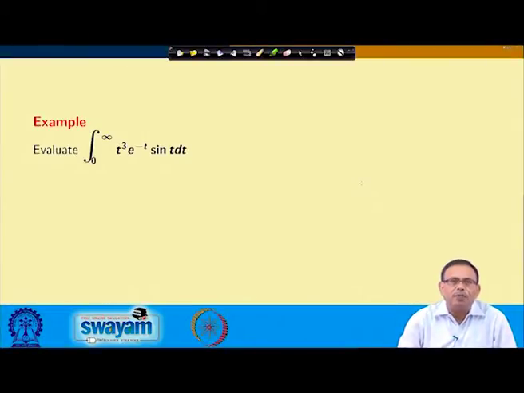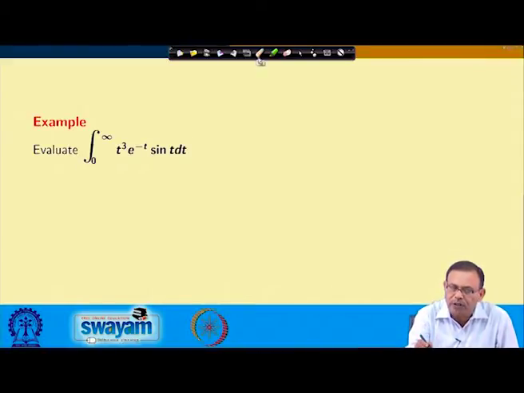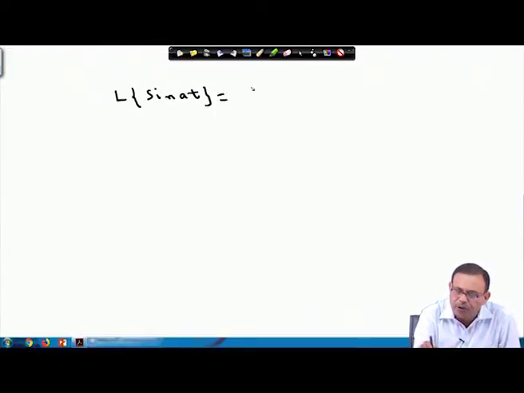Now, see this problem with t cube. Earlier we have done t into e power t into sin t dt. Now, if you have a power of t, t cube into e power minus t sin t dt, in that case we start with the Laplace transform of sin a t, which you already know is a by s square plus a square.